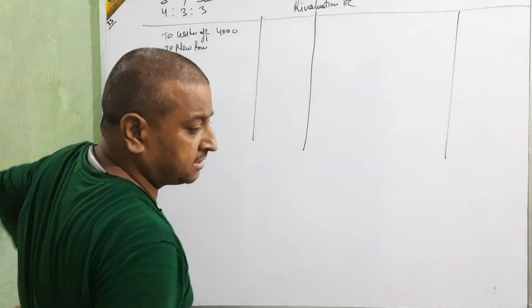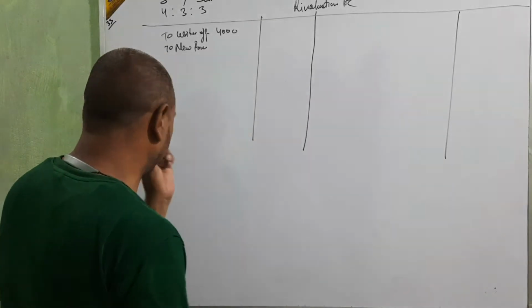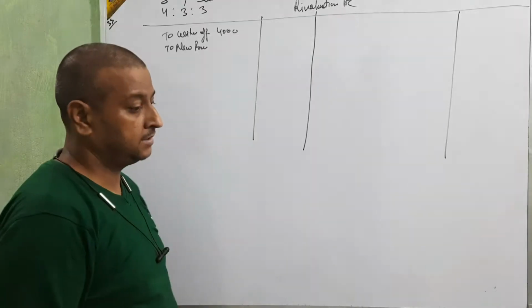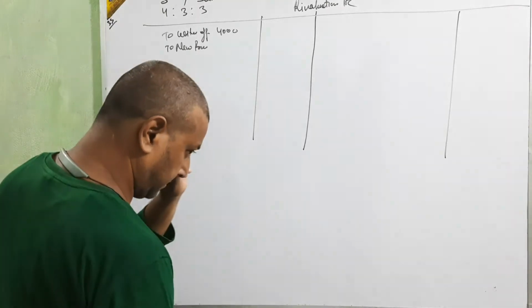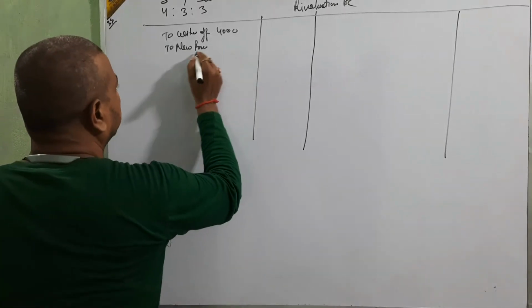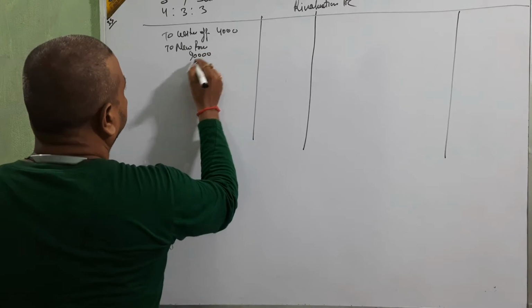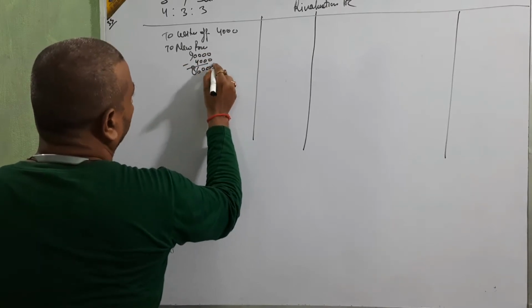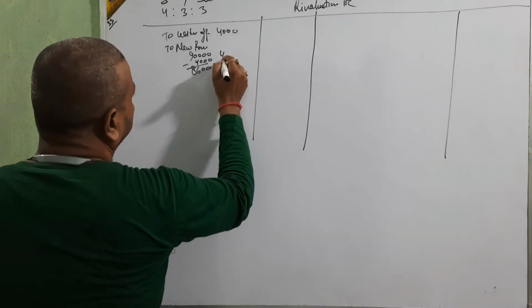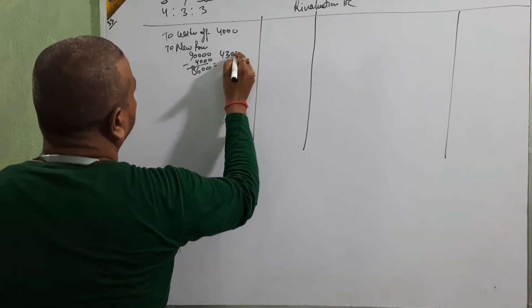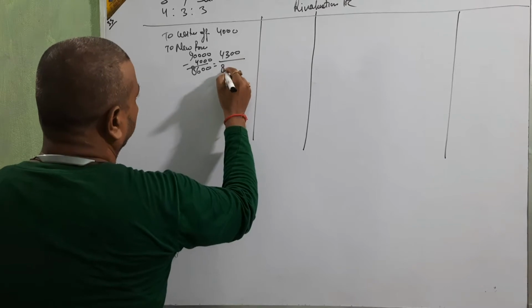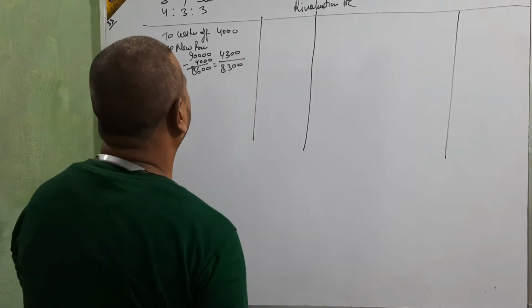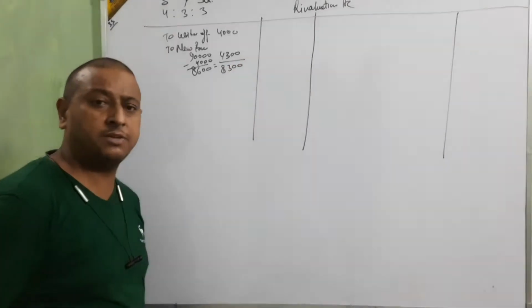The debtor amount is given in the balance sheet: 90,000. 90,000 less 4,000 is 86,000. 5% of 86,000 is 4,300. It means total needed provision and written off is 8,300.